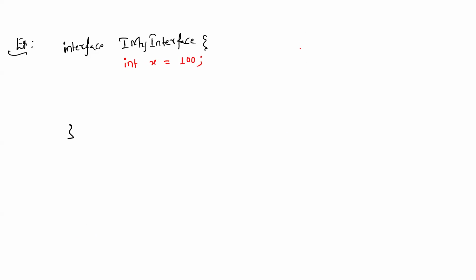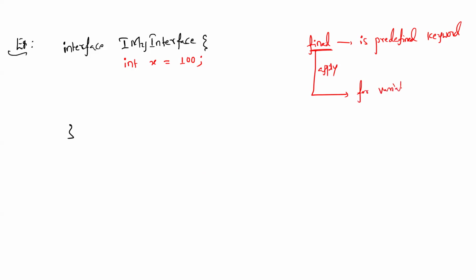What does a final variable mean? First of all, it is not the time to discuss this. Final is one keyword which can be applied on variables, methods, and classes also. That we'll discuss later. Final is a predefined keyword. If we apply this final keyword to variables, then what will happen? The value of the variable is not possible to modify.